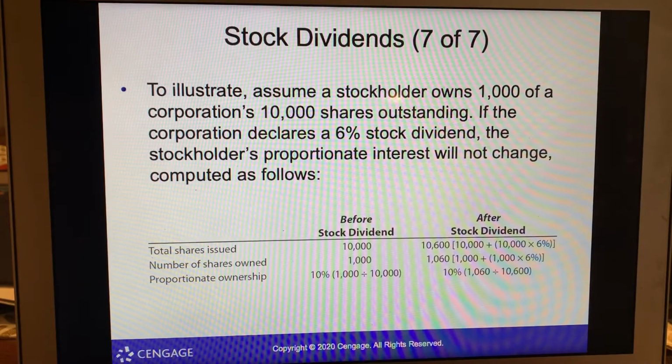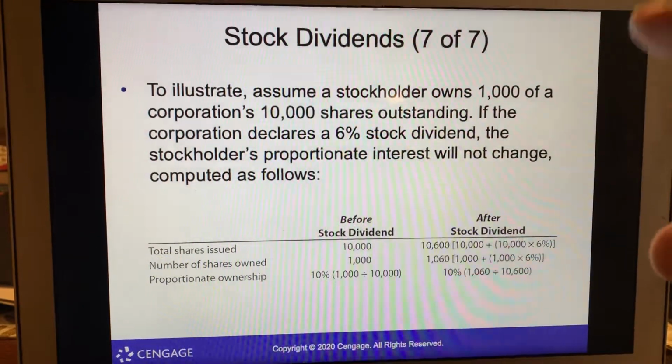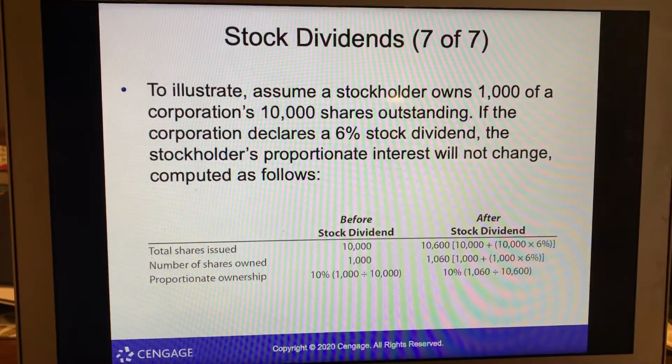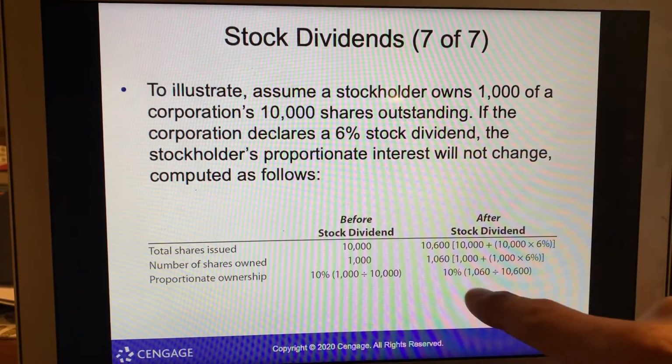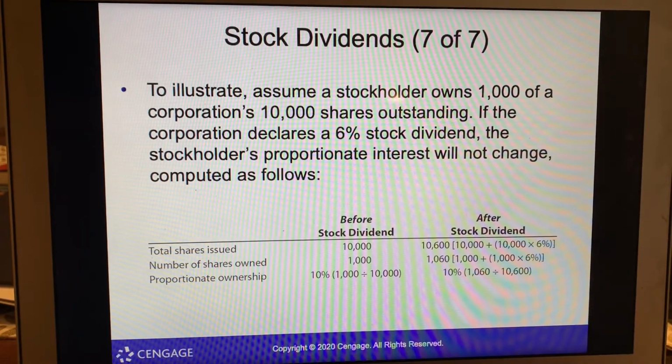So here's an example: 10,000 shares before, then there's 1,000 shares owned, proportionate ownership 10%. Over here on the right it'll be 10 times 6%, so that'll get 10,600. Same with the 100,000. So this is your principal and that's your interest. So add those two and it'll be 10%. Okay, 10,600 divided by 10,600 is 10%.